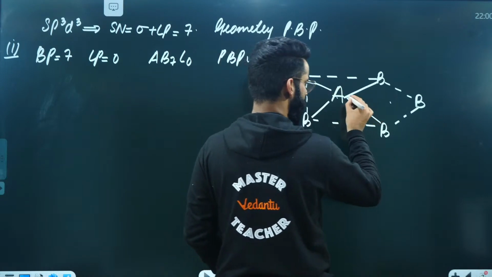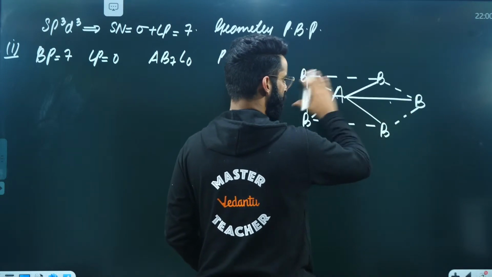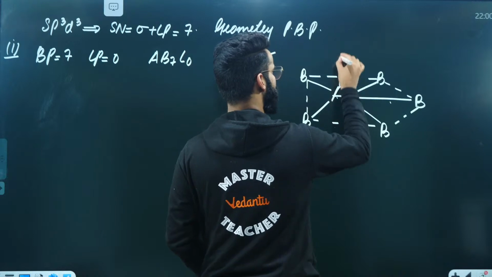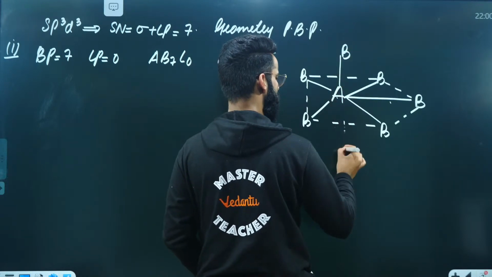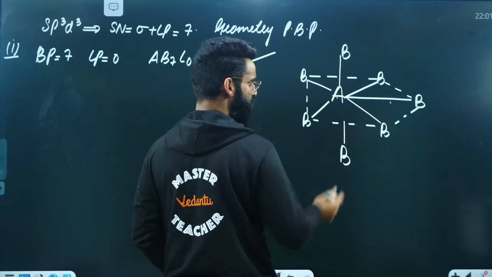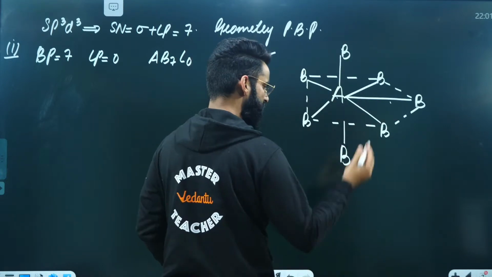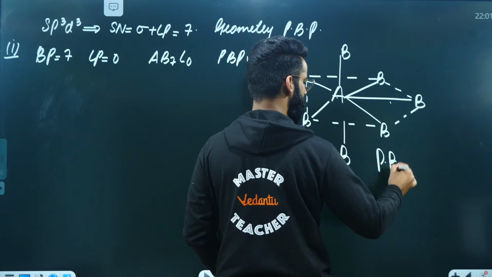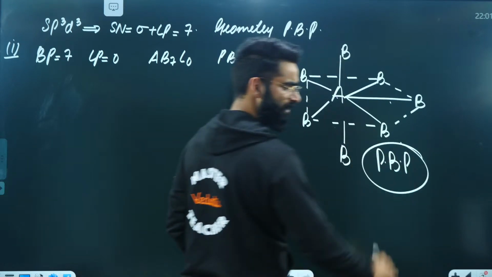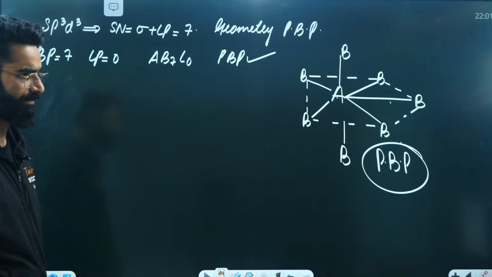Dotted lines are not the bonds. Solid lines are the bonds, right? So all these 5 bonds are present on the same plane. There is 1 B perpendicular upwards, 1 B perpendicular downwards. Now, if you join the axial atoms with the equatorial atoms, you'll be getting something called a pentagonal bipyramidal shape, right? I'm sure every single thing is clear till here.